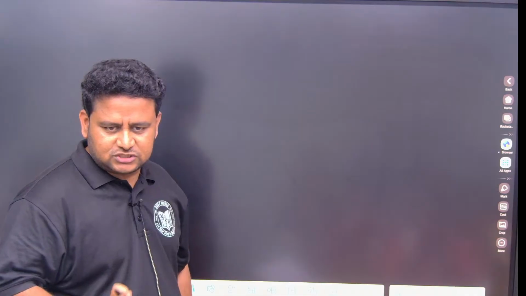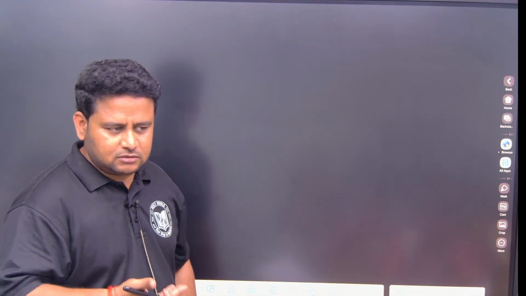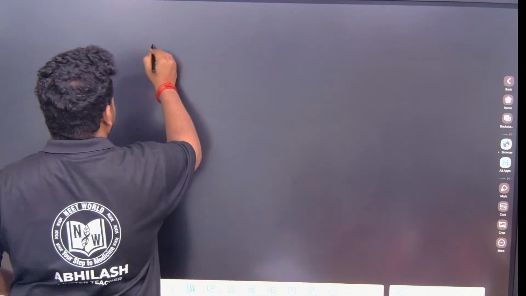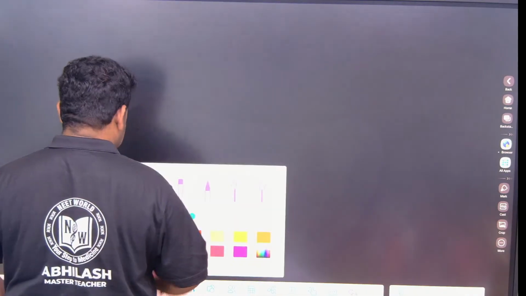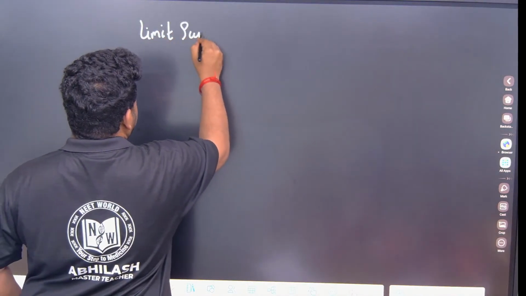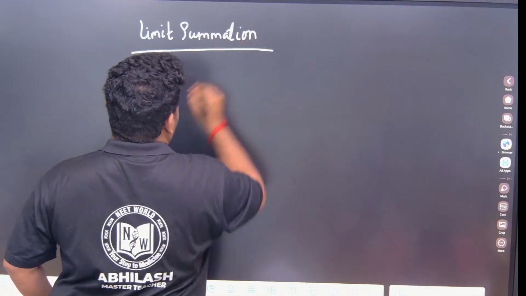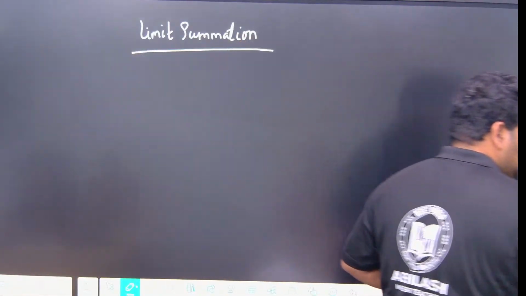Now let us revise first limit summation. We will do some questions on limit summation and then we will go for continuity and other questions, previous year questions. Limit summation. Okay, we will take up a question.